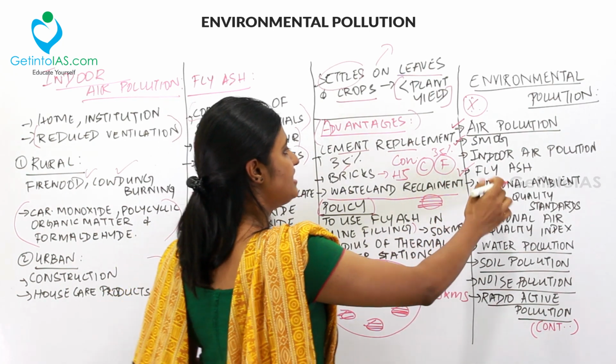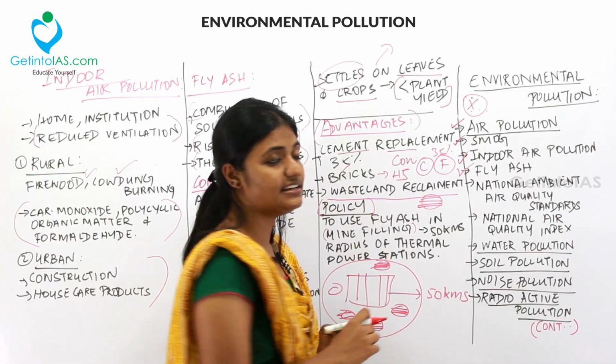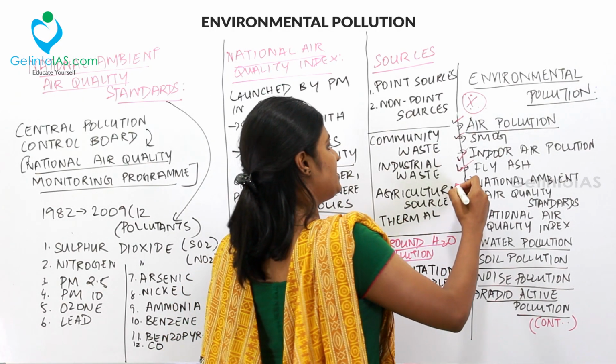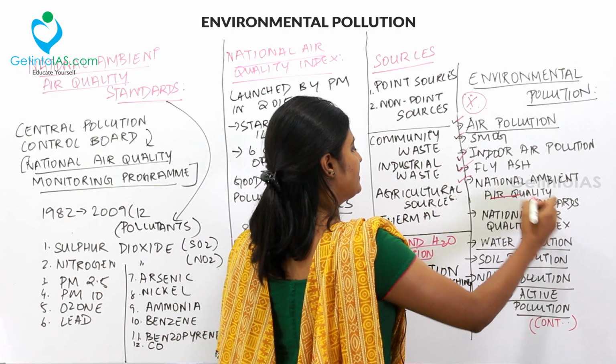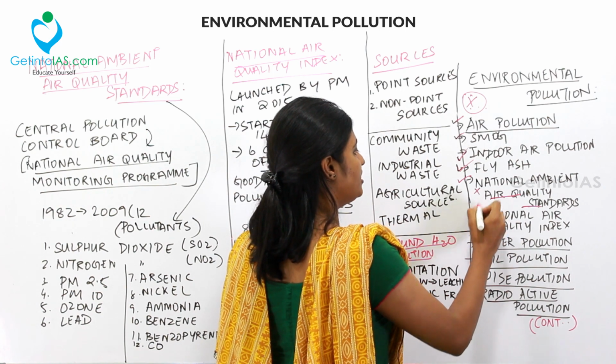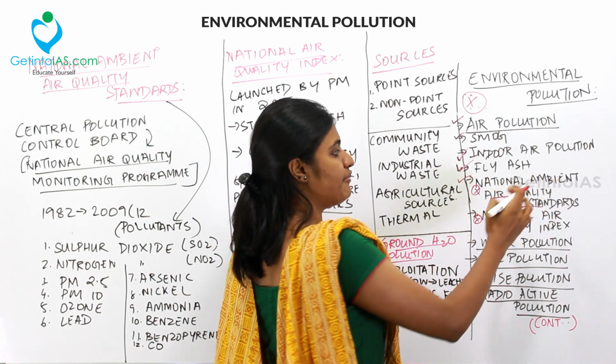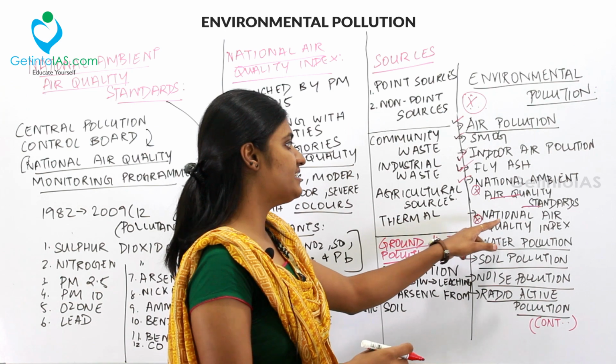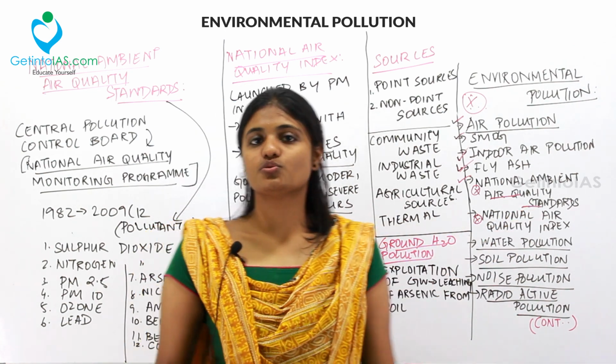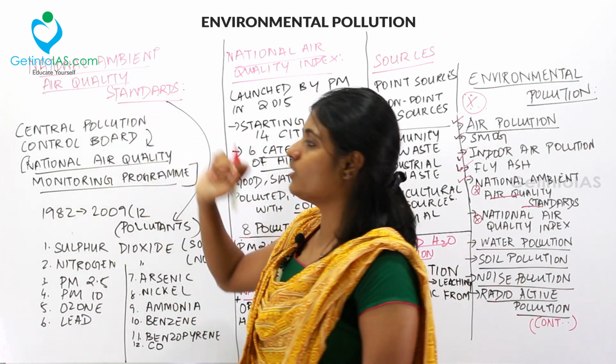Let's move to National Ambient Air Quality Standards. These two topics are very important: National Ambient Air Quality Standards and National Air Quality Index. So what is a National Ambient Air Quality Standard?